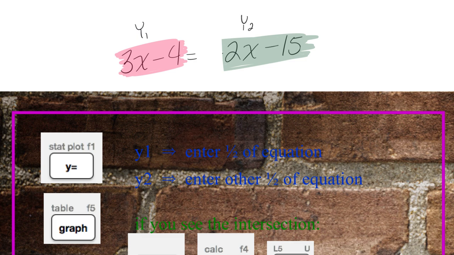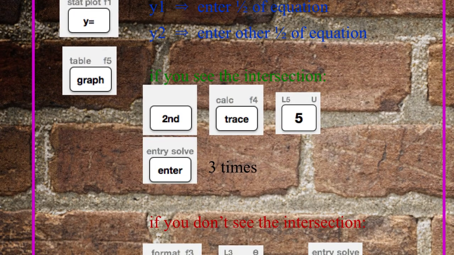You should see them now intersect. Now they intercept. At the very bottom here. If by chance yours do not intersect, you can always do that. Now do second and trace 5, enter 3 times.